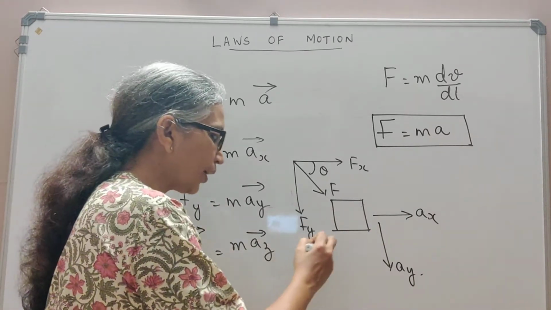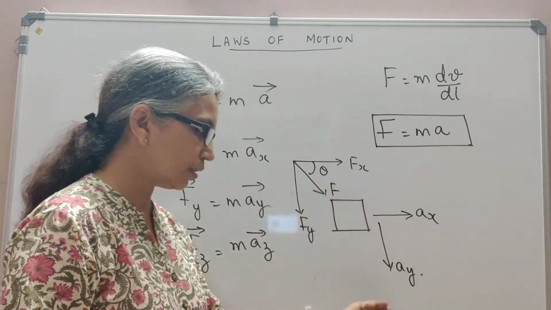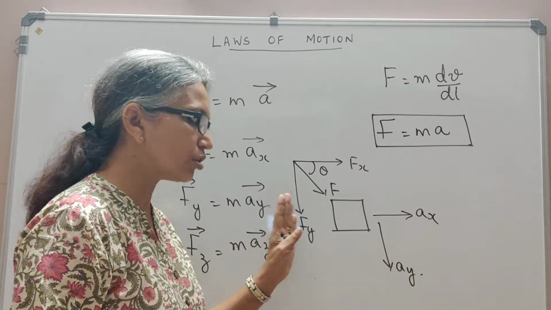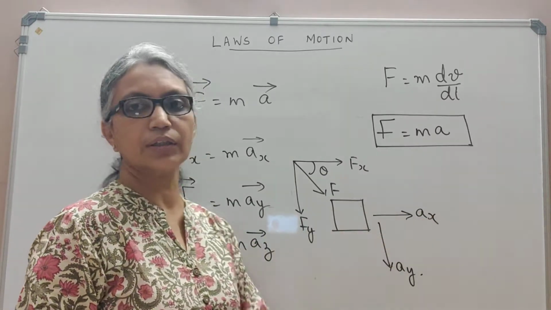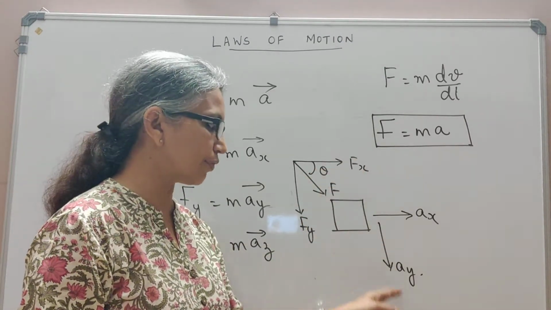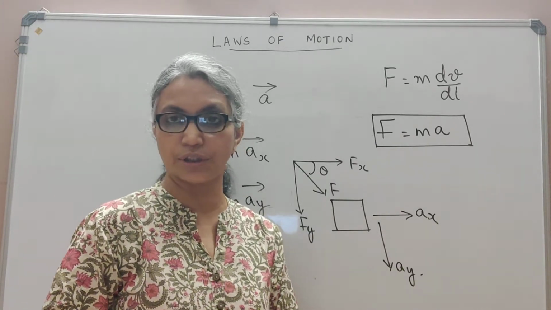Similarly, Fy can have an effect only on the acceleration of the particle in the y direction. Fy cannot change the velocity of the particle in the horizontal direction, and Fx can have no effect on the velocity of the particle in the y direction, which is what we discussed in projectile motion, if you remember.